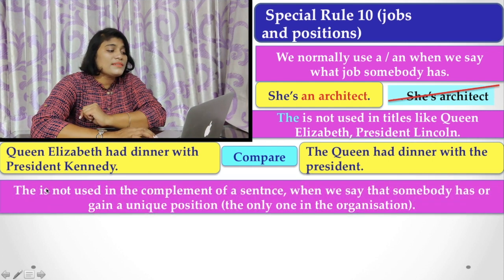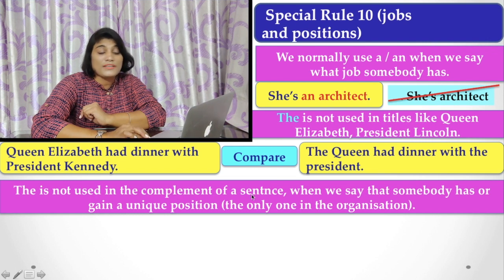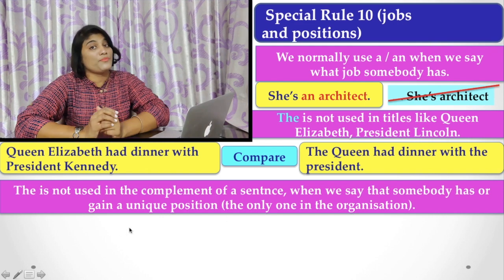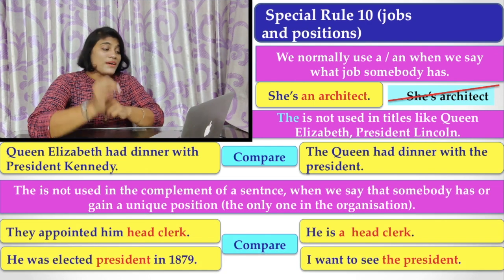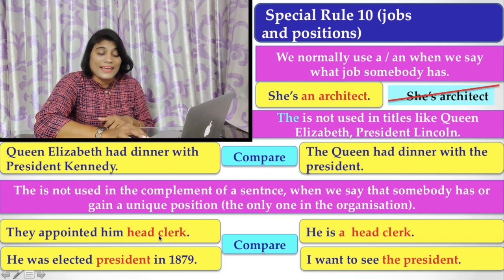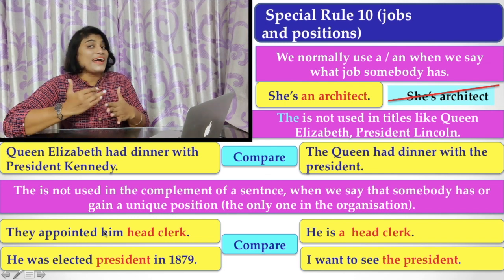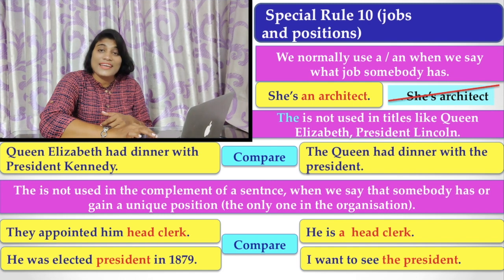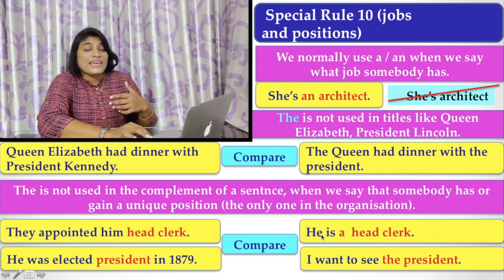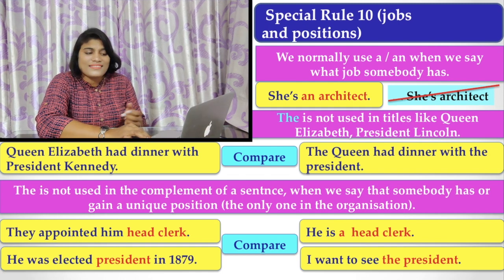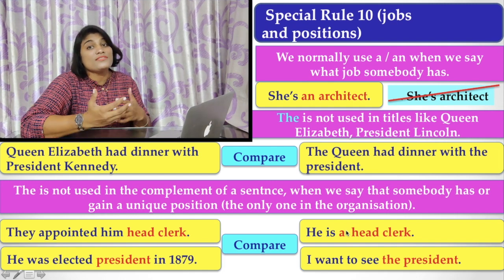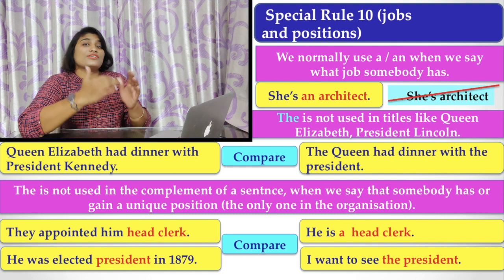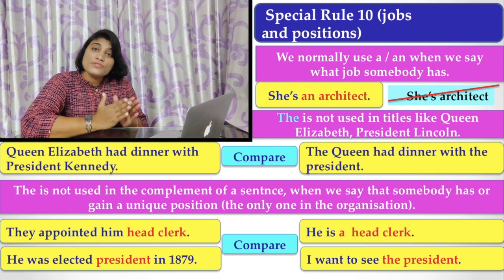Now, the is not used in the complement of a sentence when we say that somebody has or gains a unique position. That is an important thing. Let's see the examples first. They appointed him head clerk. Here you find someone gets that position, and here you do not use an article before head clerk. But if I say he is a head clerk, then you have to use an article, because I am talking about his position or his job. When you are talking about a job, then you have to use an article with it.